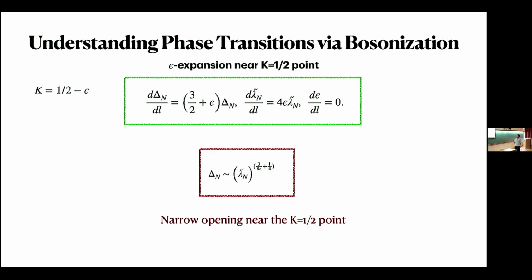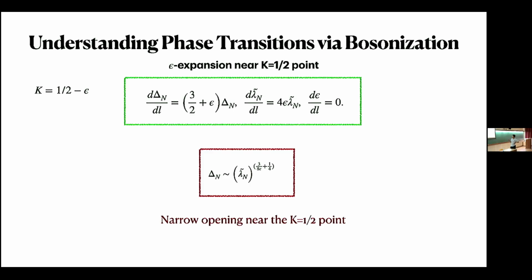So we can linearize our beta functions about this critical point, which was k equal to half. So we do this k equal to half minus epsilon expansion, and we linearize our beta functions, and we get this equation. So one can solve this to obtain this form for delta and lambda. This is the relation between delta and lambda at the critical point k equal to half. You can see this epsilon comes in the denominator of the exponent here.